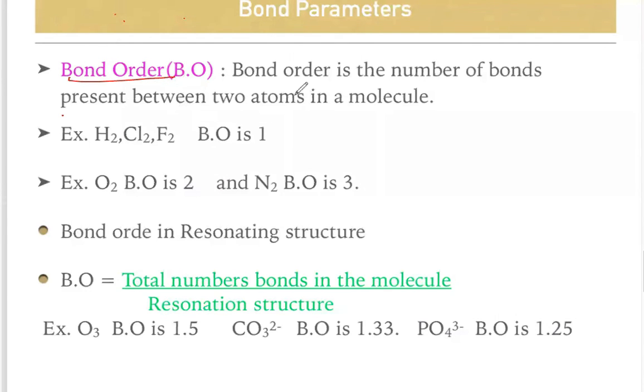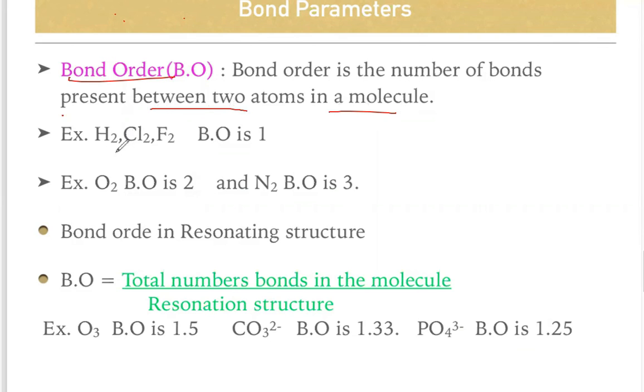Next, we are going to discuss bond order. What is the meaning of bond order? It is defined as the number of bonds present between two atoms in a molecule. It asks about the number of bonds. So bond order may be 1, 2, or 3. Maximum 3 bonds are possible between two atoms. 4 bonds are not possible between two atoms.